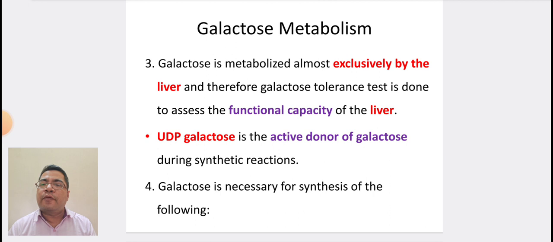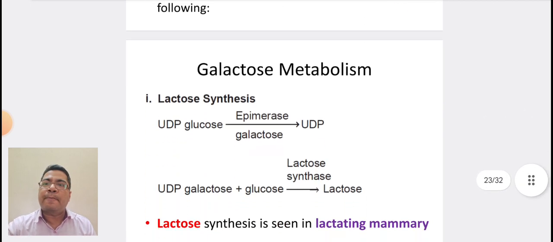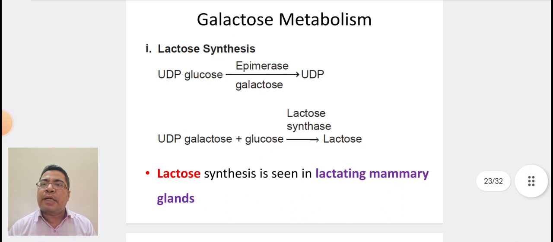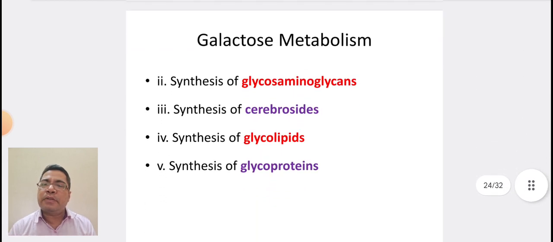Galactose is necessary for synthesis of the following. First, it is utilized in lactose synthesis. UDP glucose converts into UDP galactose with the help of the enzyme epimerase. Then UDP galactose plus glucose gives lactose, which is due to the enzyme lactose synthase. Lactose synthesis is seen in lactating mammary glands. It is also useful in synthesis of glycosaminoglycans, cerebrosides, glycolipids, and glycoproteins.